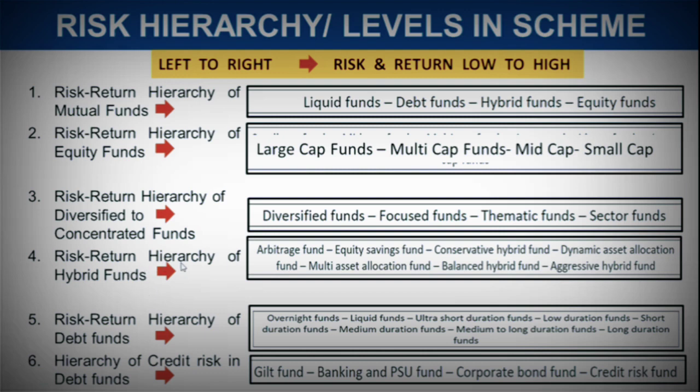Okay, now let's come to the risk return hierarchy of hybrid funds. It moves from arbitrage fund to equity saving to conservative to dynamic asset allocation, multi-asset allocation, balanced and aggressive. Aggressive is at the last point, at the most right side. It means it has the highest risk associated and highest return possibility.